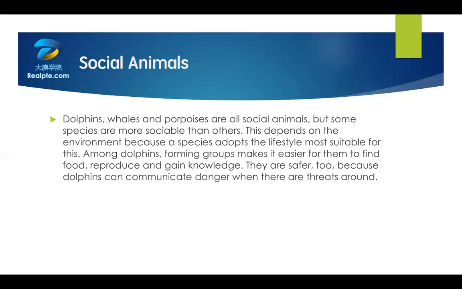This depends on the environment. Because a species adopts a lifestyle most suitable for this. Among dolphins, forming groups makes it easier for them to find food, reproduce, and gain knowledge. They are safer too, because dolphins can communicate danger when there are threats around. All right, thank you guys.